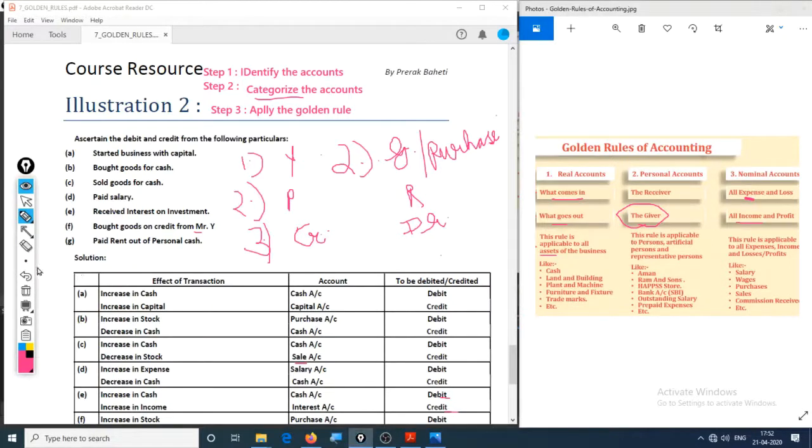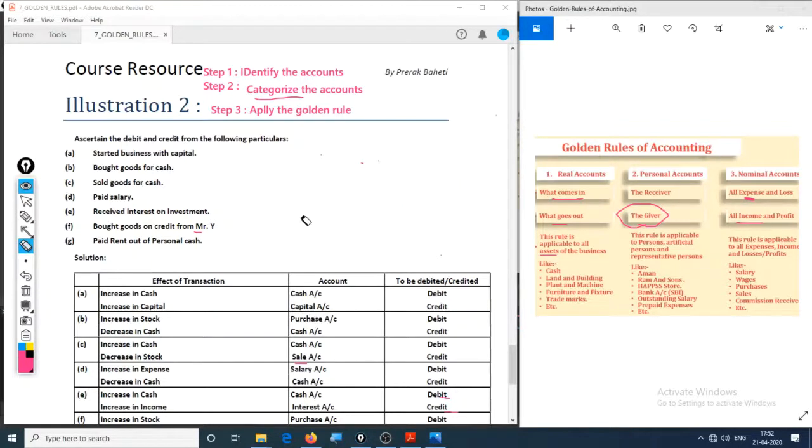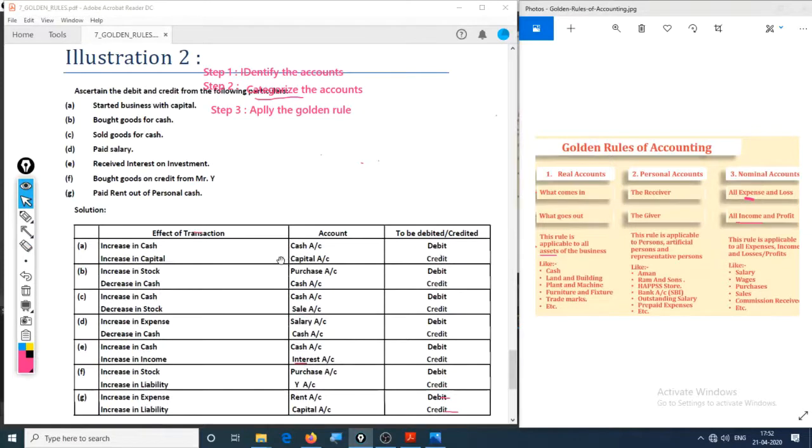Same goes for the last one, which says paid rent out of personal cash. So first the account is rent, second the account is cash. Is it? No, this is not cash.